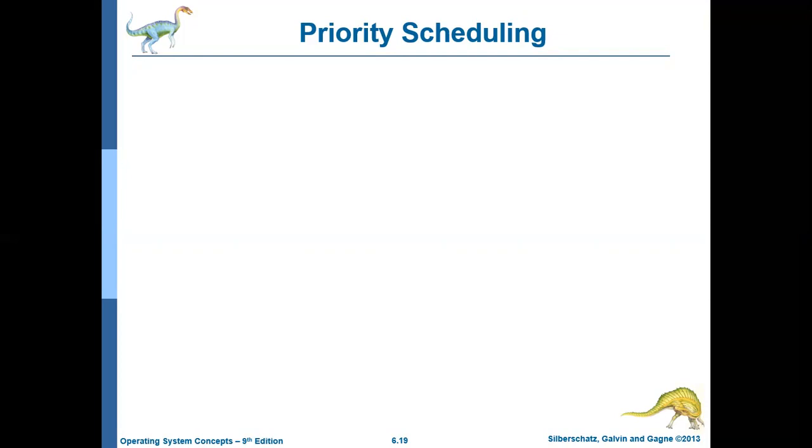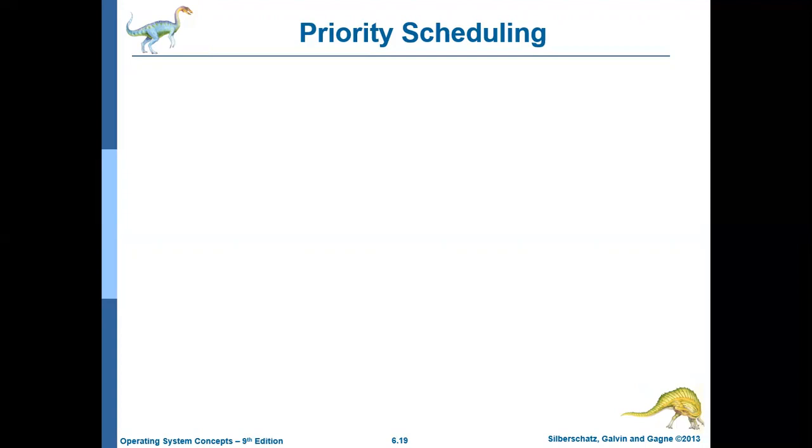So here you can say that in shortest job first, the job with the shortest CPU burst will have the highest priority. Or you can say that the priority is inversely proportional to the CPU burst. That is, the job which has the least CPU burst will be given the higher priority. So that is also one form of priority scheduling algorithm.